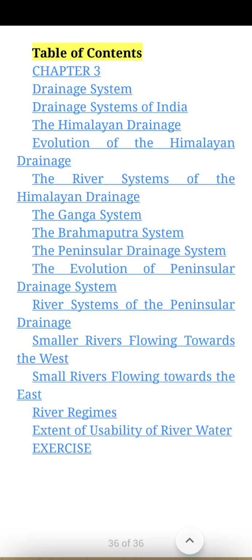Table of contents. Chapter 3. Drainage system. Drainage systems of India. The Himalayan Drainage. Evolution of the Himalayan Drainage. The river systems of the Himalayan Drainage. The Ganga System. The Brahmaputra System. The Peninsular Drainage System. The evolution of Peninsular Drainage System. River systems of the Peninsular Drainage. Smaller rivers flowing towards the west. Small rivers flowing towards the east. River regimes. Extent of usability of river water. Exercise.